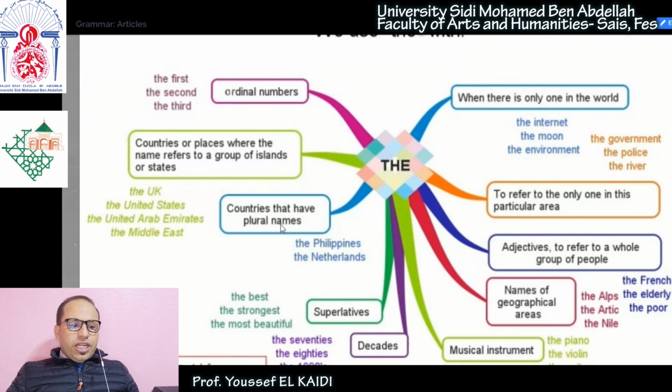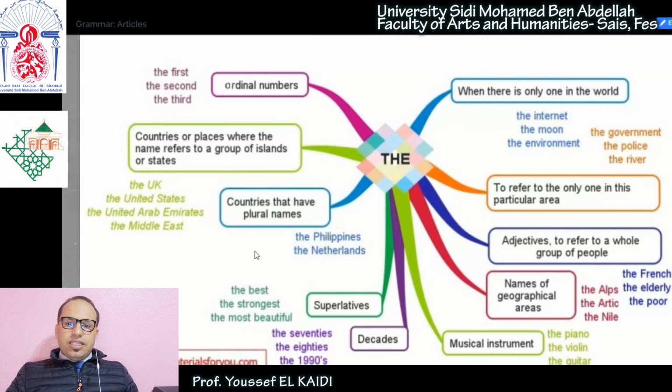We also use the with countries that have plural names, like the Philippines and the Netherlands. So the Philippines here, it's not a group of states, it's not a group of islands, but still we use the. That's how it is, okay? It is a country referred to in the plural form. So countries referred to in the plural, we use the with them. The Philippines, the Netherlands.